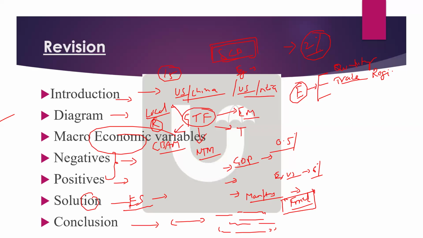Okay, trade regionalization, quality, and one more aspect focused on by the Economic Survey: trade competitiveness. Very good. Trade competitiveness, that is the keyword. So trade competitiveness, trade regionalization, and quality of manufacturing. Very good. Now, finally, in conclusion, what will you write?